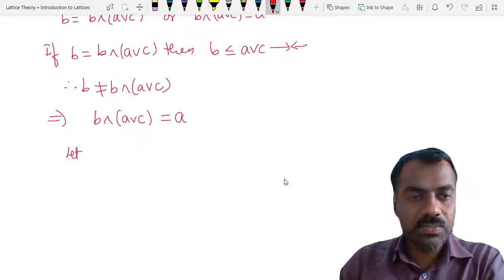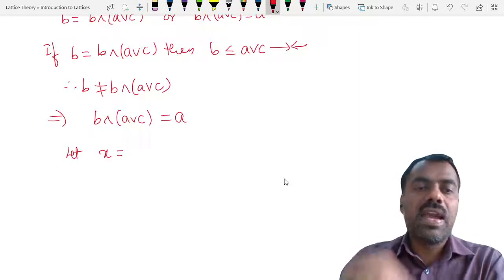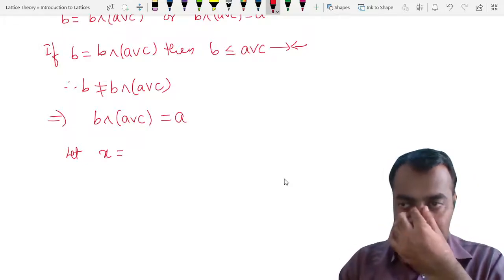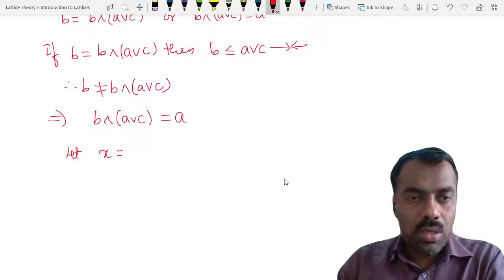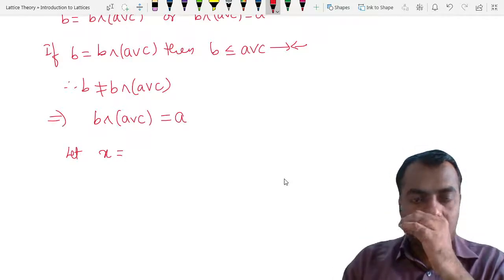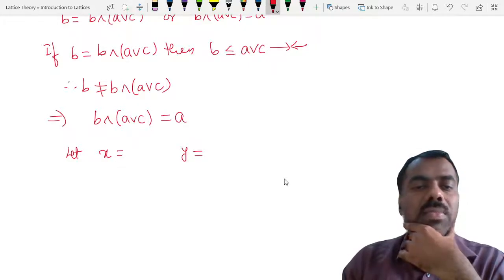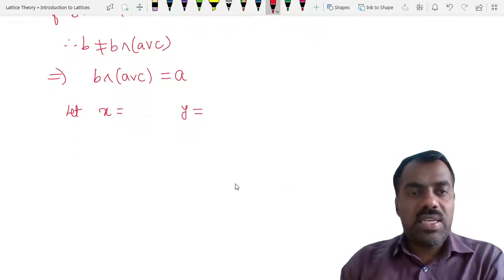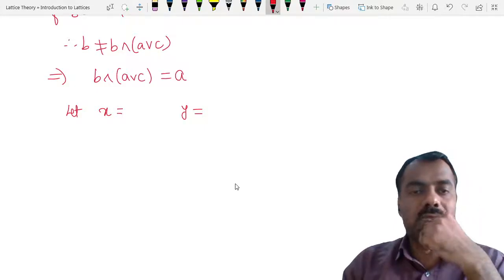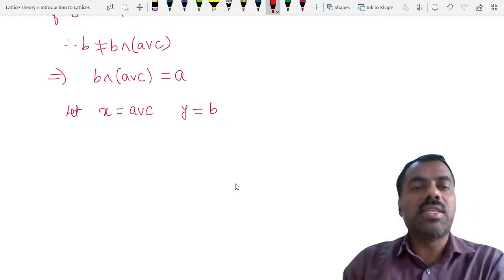So let X be something and Y be something such that X meet Y is our A. So you take Y equal to B and X equal to A join C.